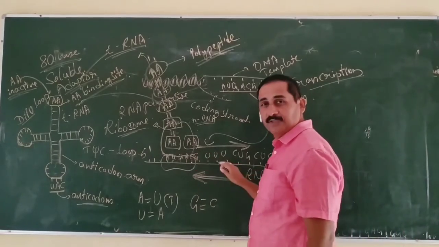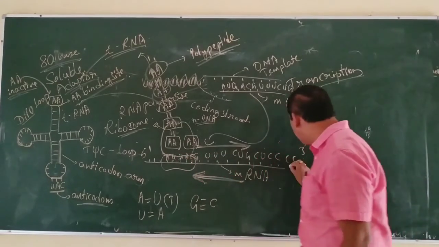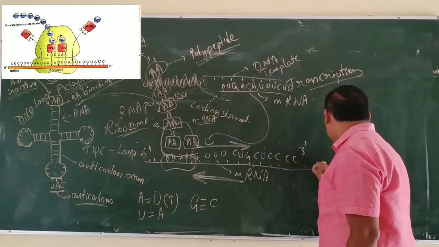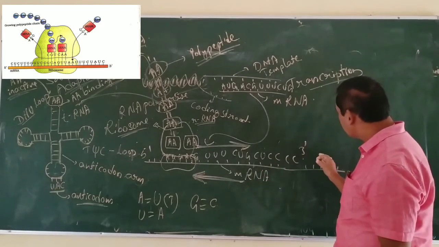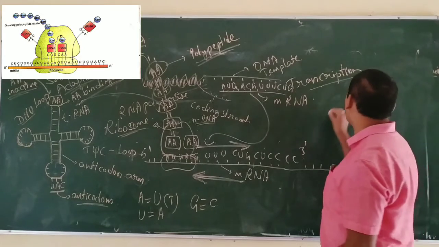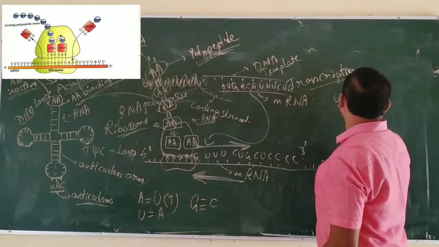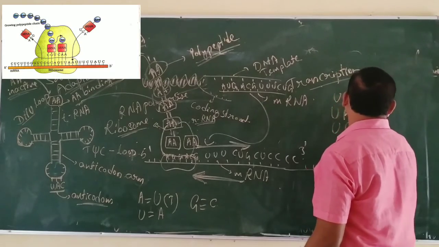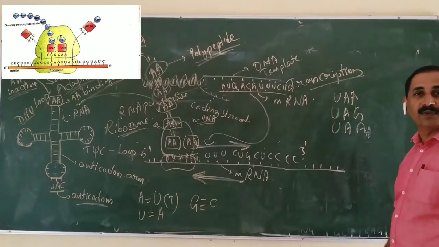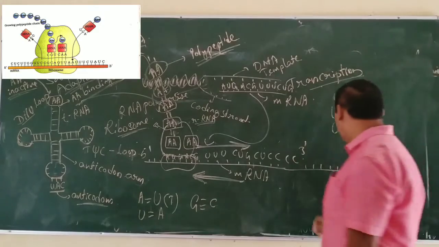The protein synthesis stops at a specific point where a specific nucleotide sequence is present. As I told you, the stop codons UAA, UAG, UGA are called nonsense codons that do not code for any amino acid.